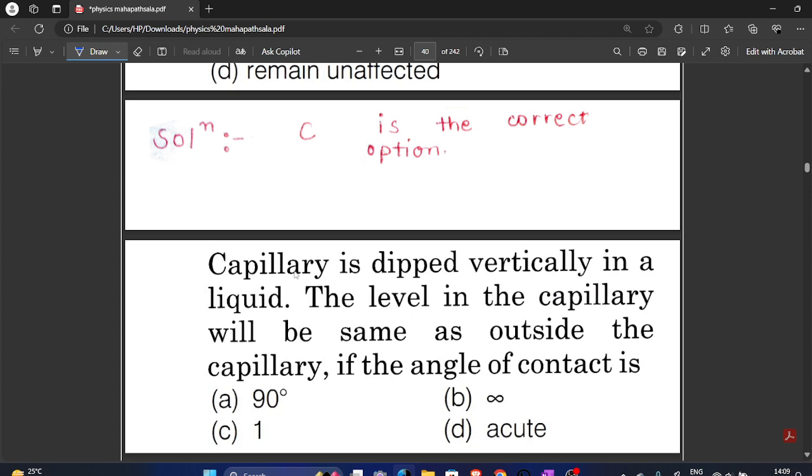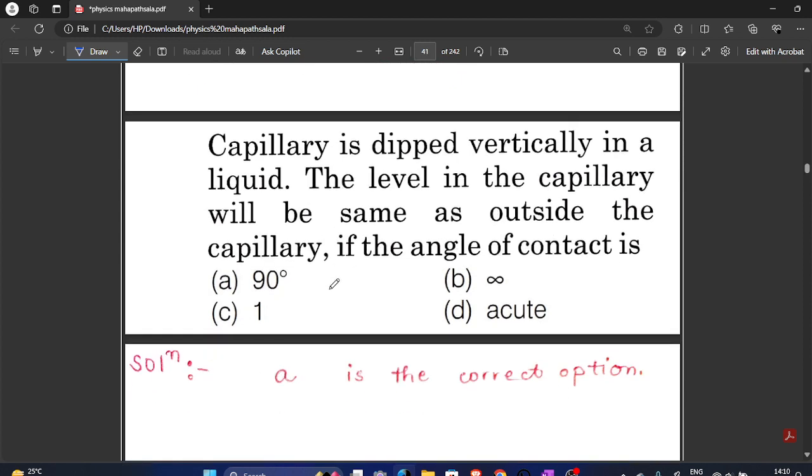Our next question: a capillary is dipped vertically in a liquid. The level in the capillary will be the same as outside the capillary if the angle of contact is. Giving you some seconds to solve. The options are 90-degree, infinite, 1, and option D is acute. Our answer will be 90-degree. The level in the capillary will be the same as outside the capillary if the angle is 90-degree.